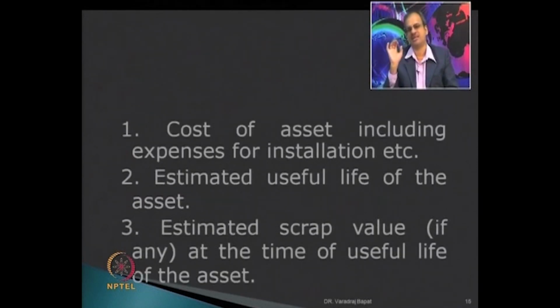Now, what are the aspects considered? First is of course the cost of the asset, and when we consider the cost of the asset, we need to include items like expenses of installation. The second is the useful life of the asset. Third is the estimated scrap value at the end of that useful life.